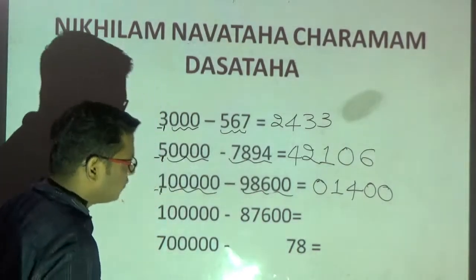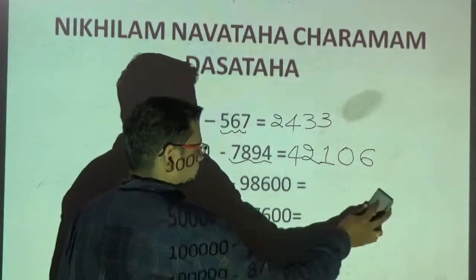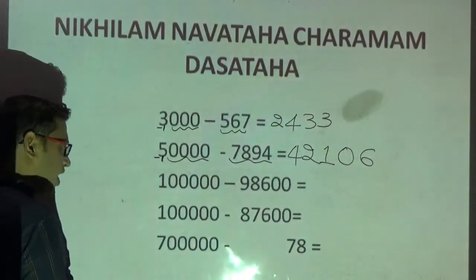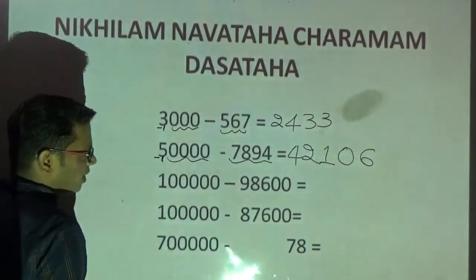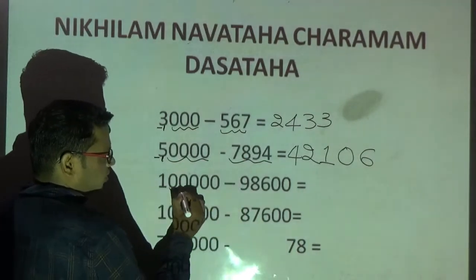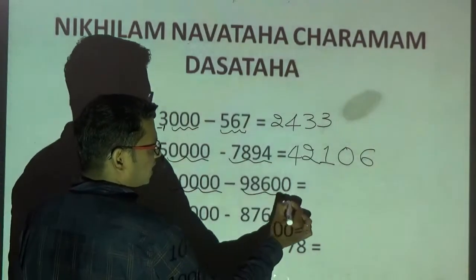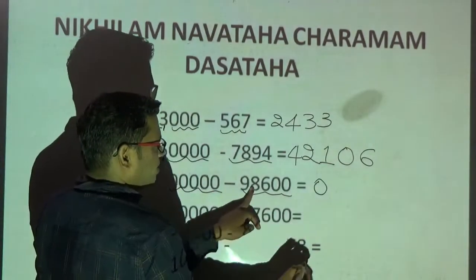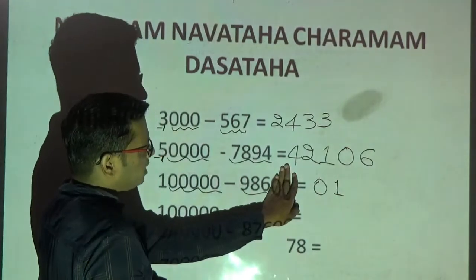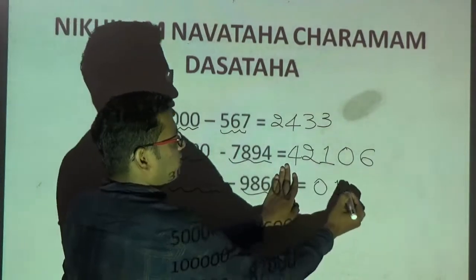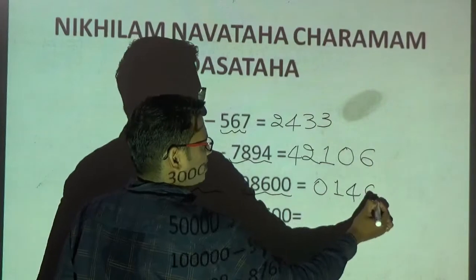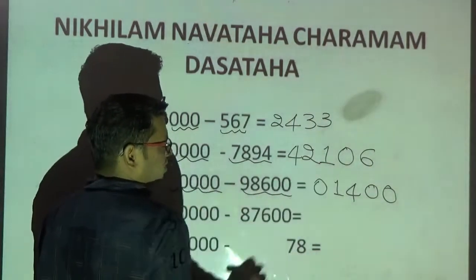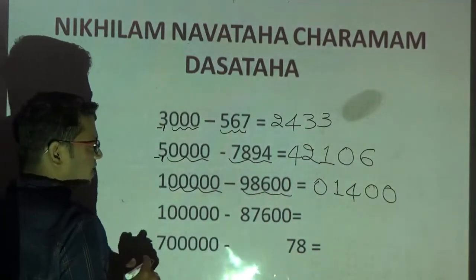Please observe very carefully. I will repeat this problem one more time. Whenever you have zeros at the extreme right of your subtrahend, ignore those zeros. Okay. Before that, count how many zeros? 5 zeros. Here also 5 digits. Now ignore zeros. Apply the method now. 9 minus 9, 0. 9 minus 8, 1. Okay. All from 9, last from 10, right? 10 minus 6 is what? 4. You write these 2 zeros as they are. Okay. Now here 1 minus 1 is what? 0. Why write 0? Just ignore. So the answer for that question is 1400.